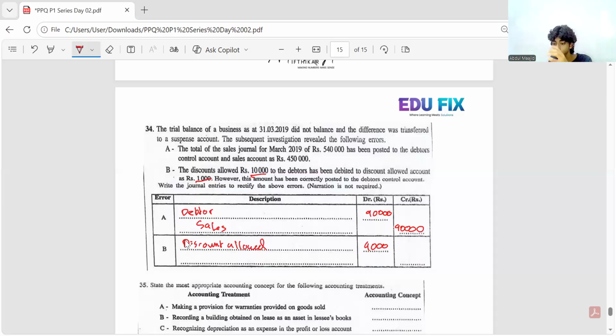Okay, and the discount we give to the debtor, normally then the debtor balance is credited. Now here they are saying it has been correctly posted to debtor. Then there is no mistake in the debtor's account. Then where will you credit it? Now you can't credit in debtor's account. They have already credited it. Then you will credit to the suspense account. Suspense account credit 9,000.